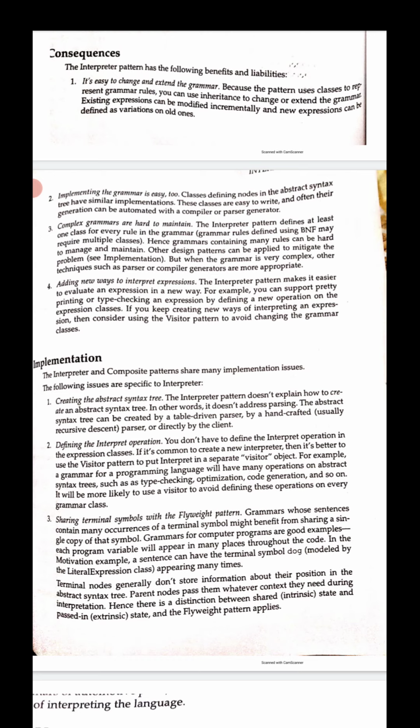If you keep creating new ways of interpreting an expression, then you should consider using the visitor pattern, to avoid changing the grammar classes.